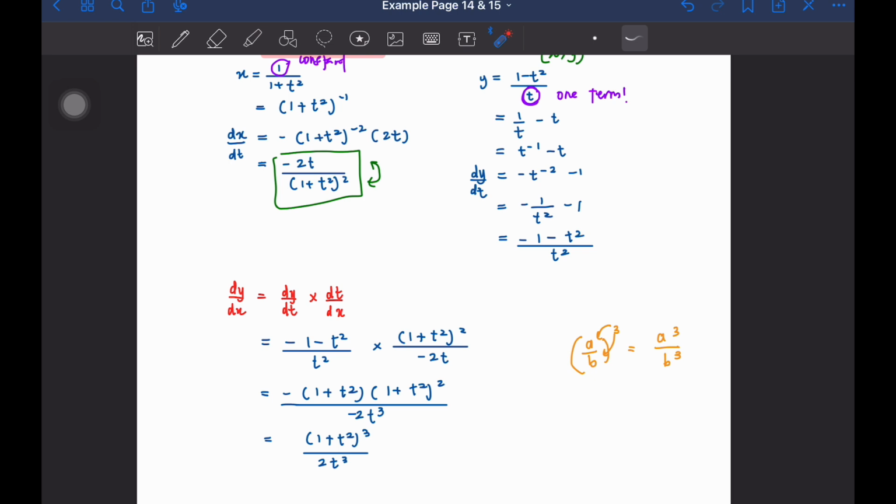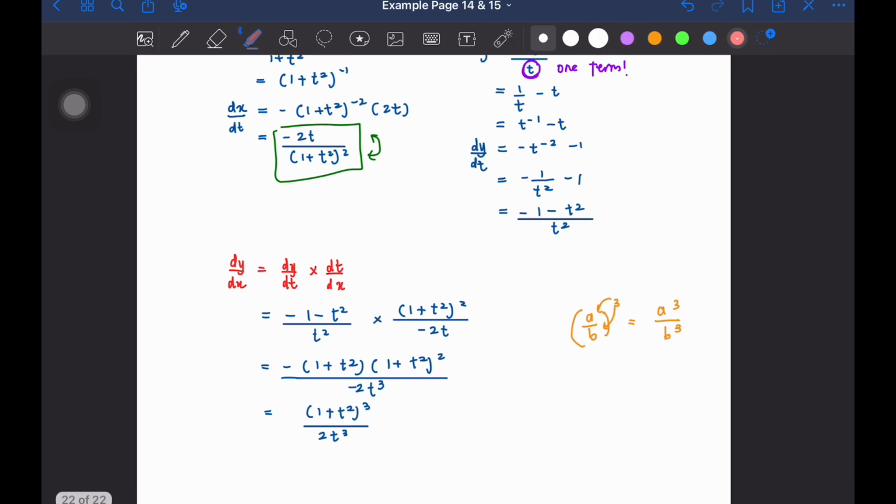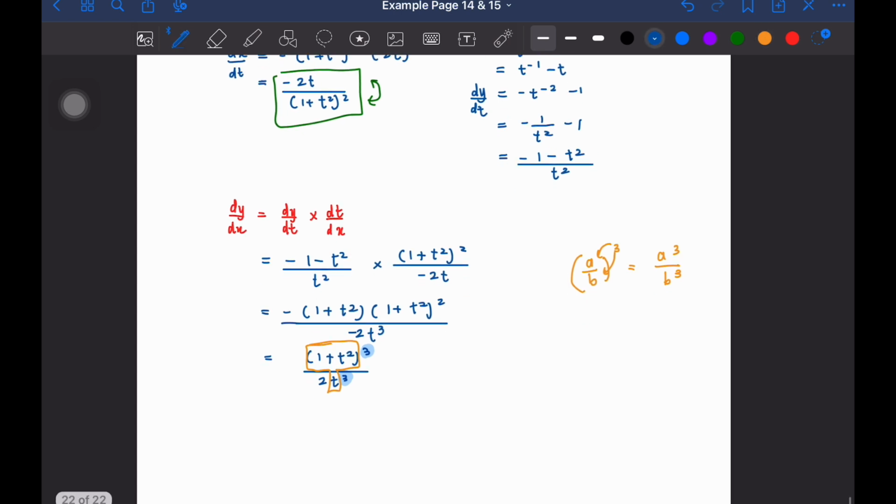Maksudnya sekarang kita ada a cube over b cube. Okay, bila power dia sama, power boleh bawa keluar macam ini. Right, so sekarang kita ada power yang sama. So we have the same power over here and over here. Okay, so maksudnya untuk yang apa yang ada di sini, this one dengan this one, dia akan duduk sekali dalam satu bracket dengan power 3. Okay, so means that kita akan dapat 1 over 2 bawa keluar.